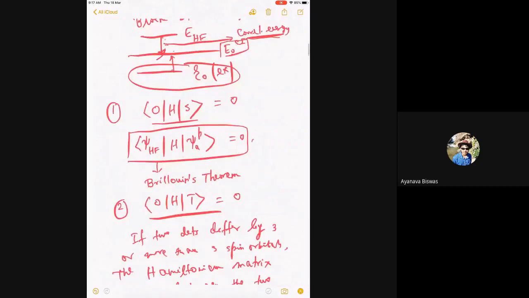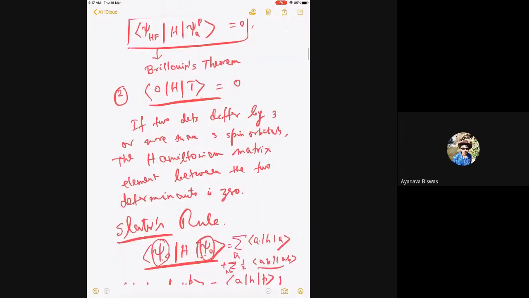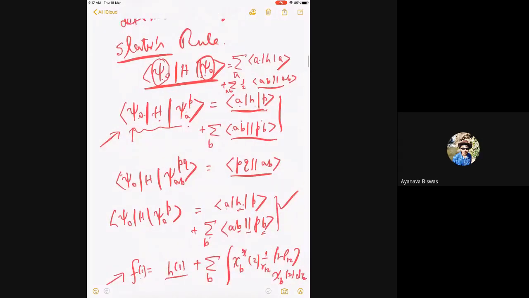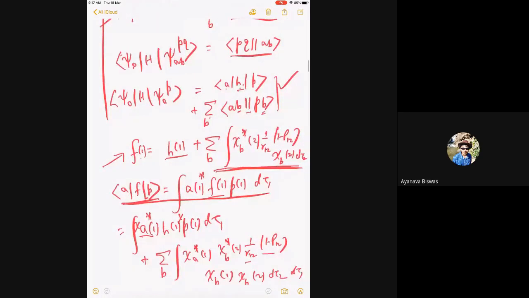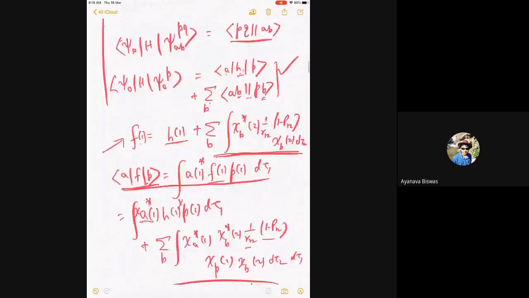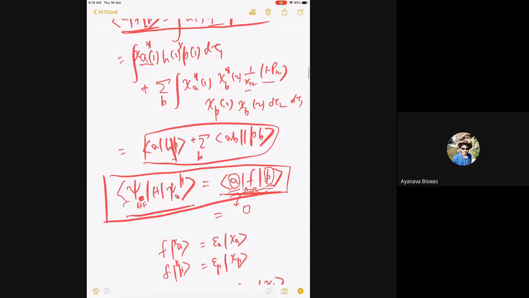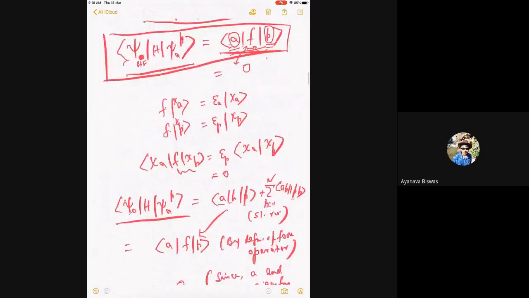Then we noted that there are certain terms like Brillouin's theorem: the Hartree-Fock with singles doesn't couple. Hartree-Fock with triples also doesn't couple because of the Slater rule. And we wrote down all the Slater rules of 1 excitation, 2 excitations difference, and 3 onwards is anyway 0. And we showed Brillouin's theorem with 1 excitation. That's the form. Then we said this is nothing but, by the definition of the Fock operator, chi-A star F chi-P, and because they are eigenfunctions of the Fock operator, this is diagonal, so this value is 0. So that leads us to Brillouin's theorem.